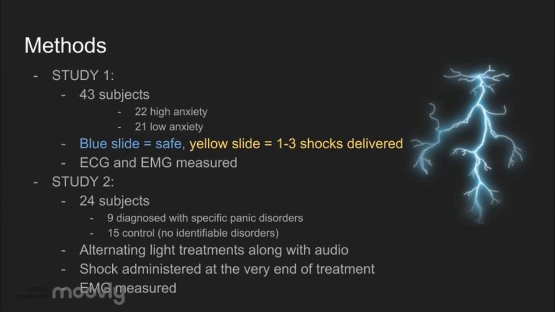Electrocardiogram was measured for HRV, and an electromyographic test measured eye blinks. Participants were told that different colored slides, blue and yellow, represented safety, the blue slide being safety, and the yellow slide representing a threat of 1 to 3 shocks delivered to the patient. Participants were shown either a safe or a threat condition with a 10-minute resting period between. Following the resting period, they received the opposite condition. 1 week later, they did the same treatment but switched the order. If a participant experienced the safe condition first in the previous week, they experienced it second in the following week.